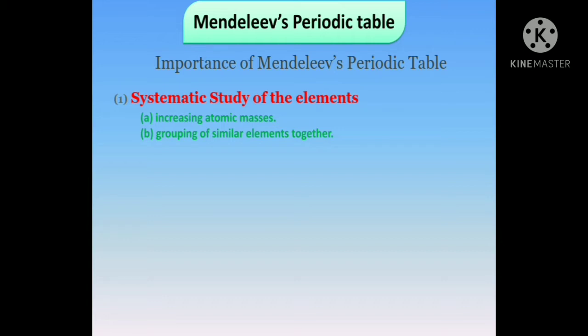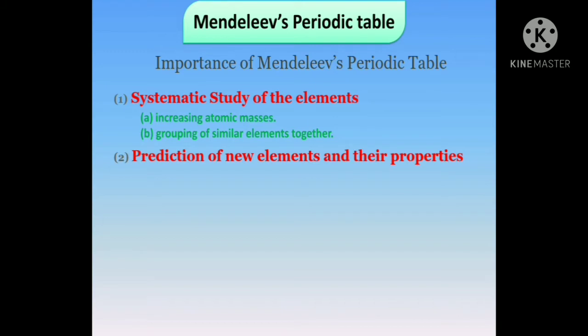By this, the study of elements became simpler, as when the properties of one element in a particular group were known, the properties of others could easily be assumed. So, there was a regular gradation in the properties of elements in groups and periods, which was designed by Mendeleev.